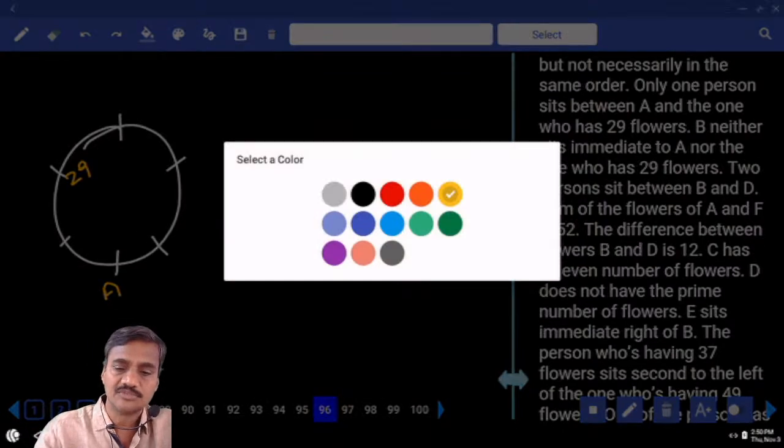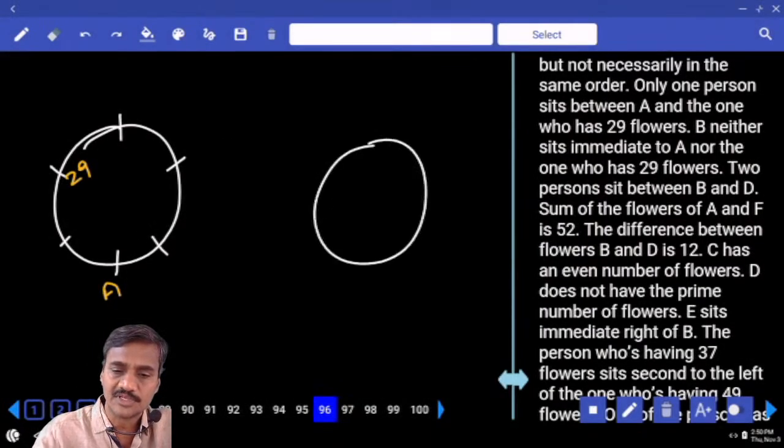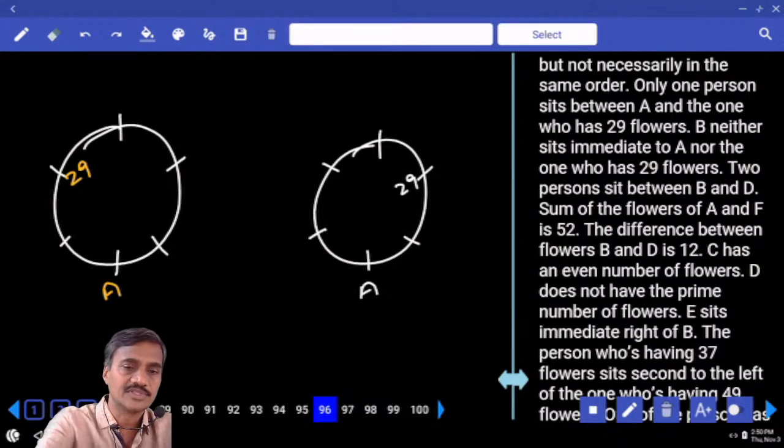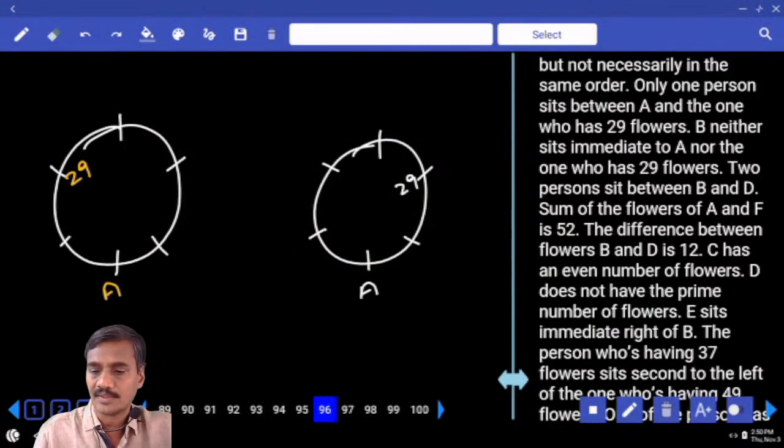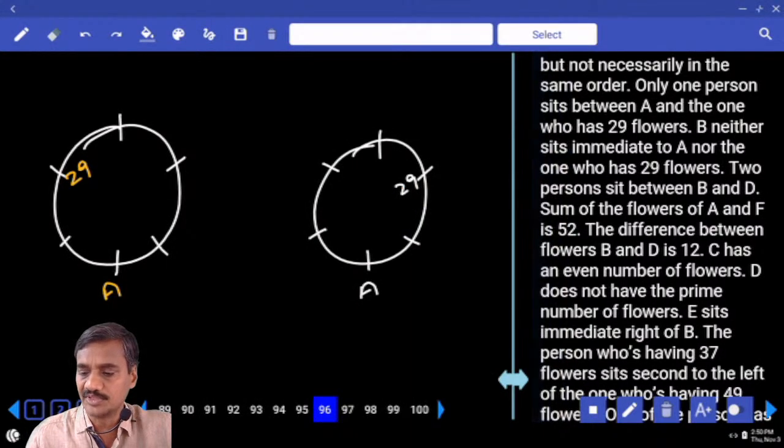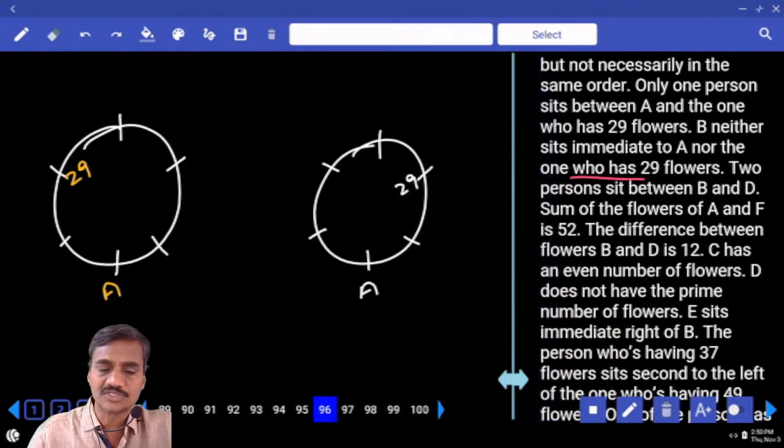Then what is the second possibility we have? In the second possibility, the one who has 29 flowers is sitting to the right-hand side of A. Hence there are 2 different possibilities here. Then next one, B neither sits immediate to A nor to the one who has 29.